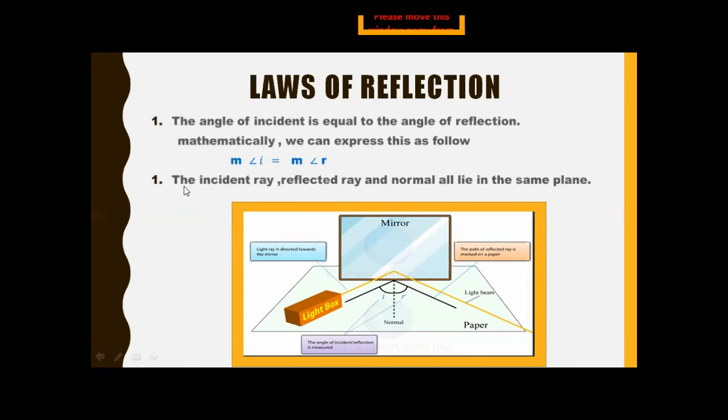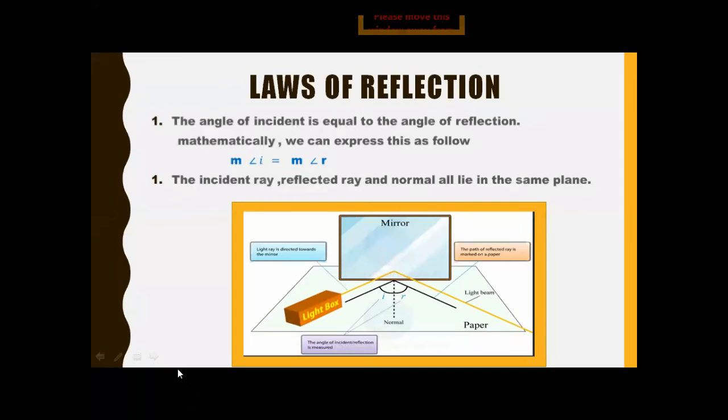Now the second law is: the incident ray, reflected ray and the normal all lie in the same plane. So as you can see, can you tell me what is a plane? Plane means a flat surface or a two-dimensional surface. So a mirror is a flat two-dimensional surface, and the incident ray, reflected ray and normal all of them lie in the same plane. So these are the two laws which are known as the laws of reflection. The angle of incidence and the angle of reflection must be equal with each other, and the incident ray, reflected ray and normal all lie in the same plane.